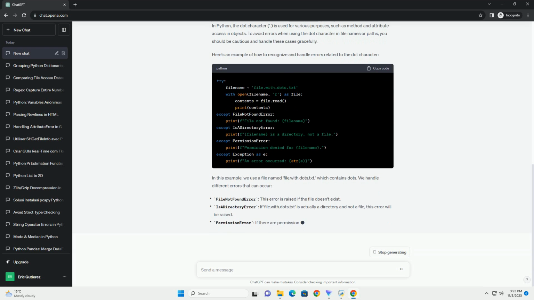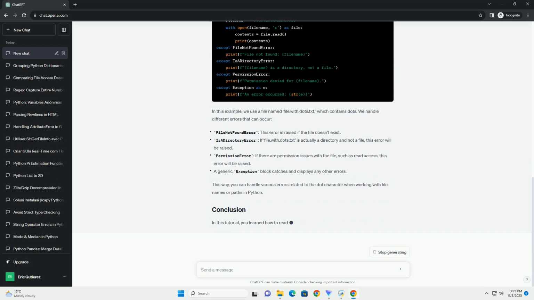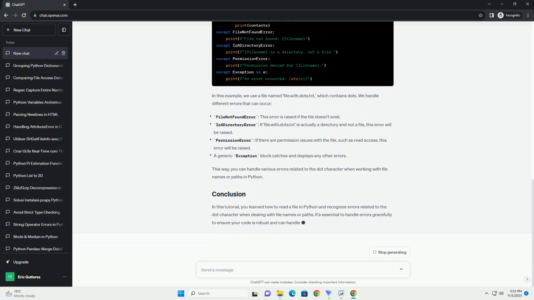Once the file is open, you can read its content using various methods like read, readline, or readlines. For this tutorial, let's use the readline method to read one line at a time. If you want to recognize and process lines containing the dot character, you can use conditional statements within the loop. In this example, we check if the dot character exists in each line and print lines that contain it. You can modify this logic to perform any other operation you need.